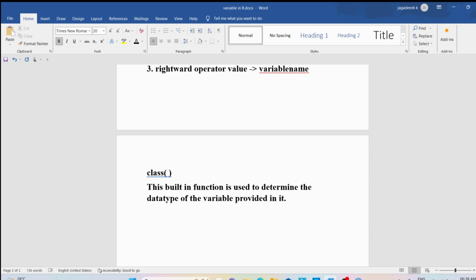You have various variables. Suppose let's take that x is equal to 10 you have assigned. Later if you write again x is equal to 20, then the earlier value which is 10 will be overwritten by the 20. You don't want to do it. You want to keep the x value as 10 only. Then you should know, right, that you have already defined a variable x. Then you can use the ls function. So the ls function is a built-in function used to know all the present variables in the workspace.